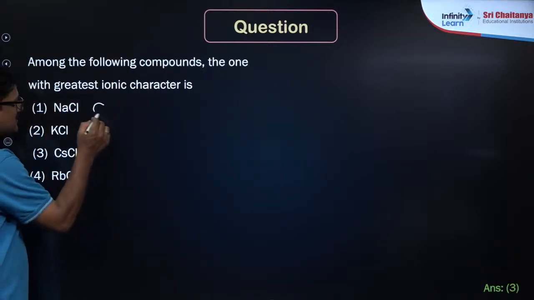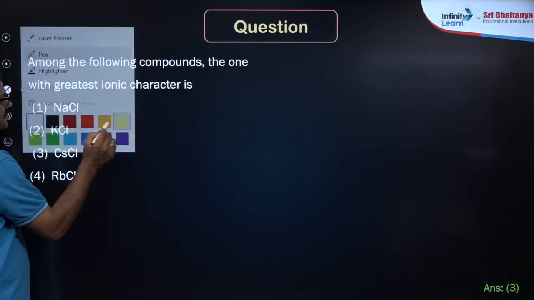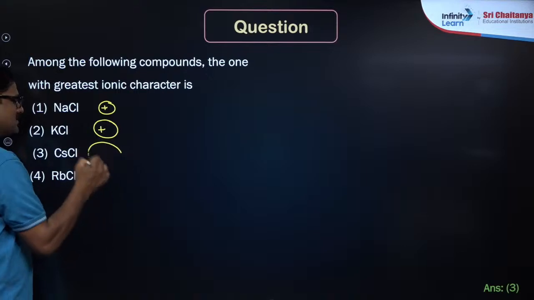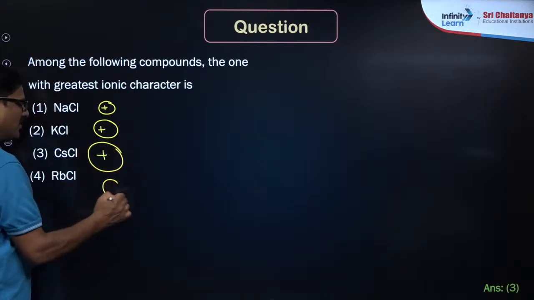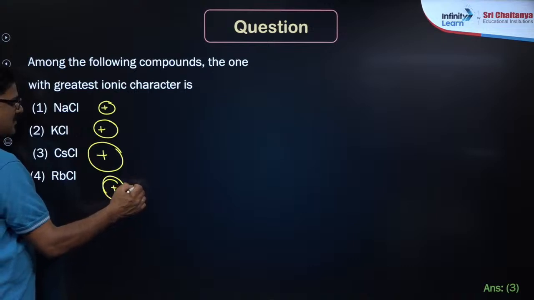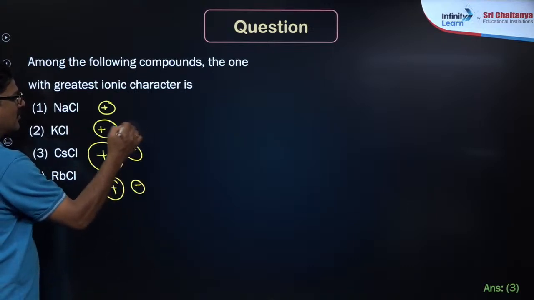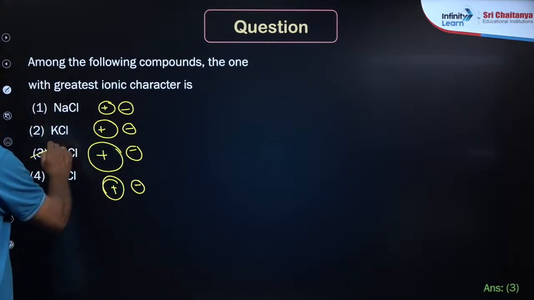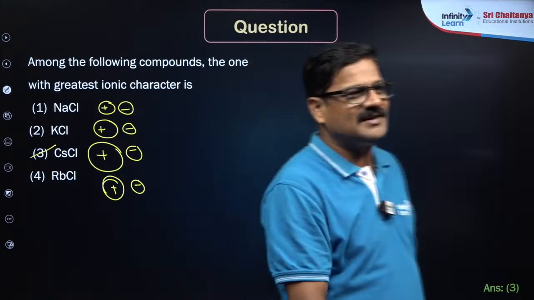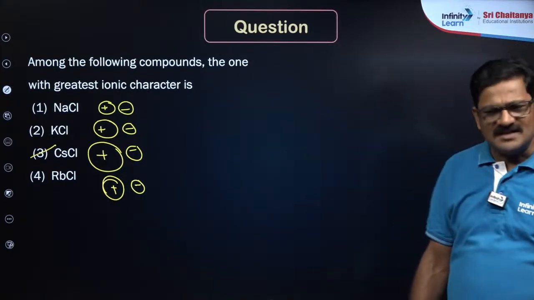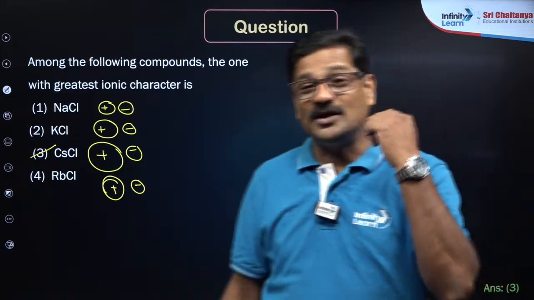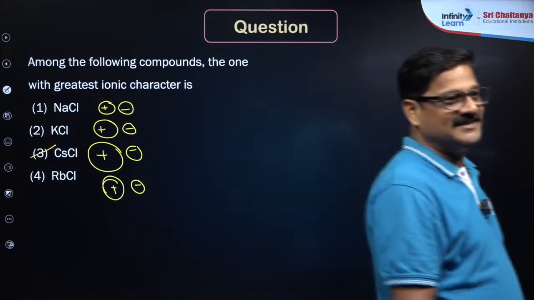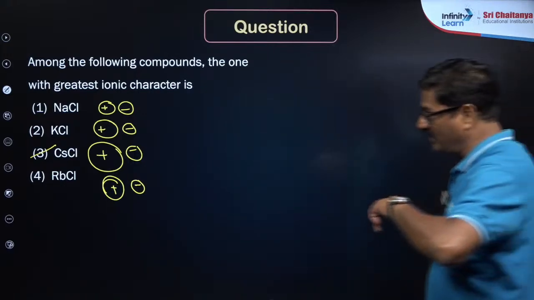Sodium plus, potassium plus, cesium plus, rubidium plus, and all are chloride, right? Who has the best ionic character? Yes, so you can use that trick and you can get a great number of questions. One question is 4 marks, your NEET fate will also change, right? Suresh Kumar, you understood. I hope you can see that, right?